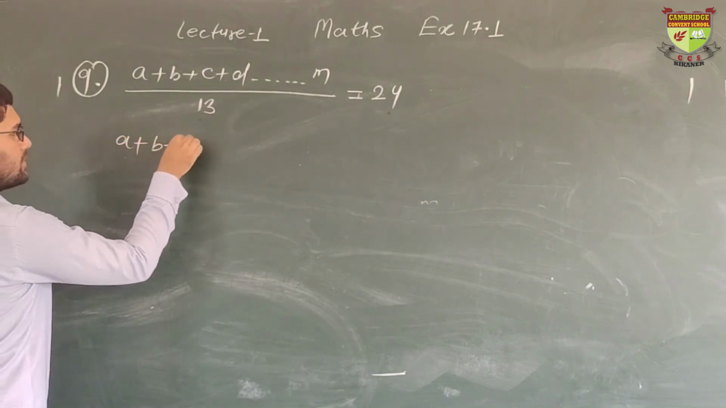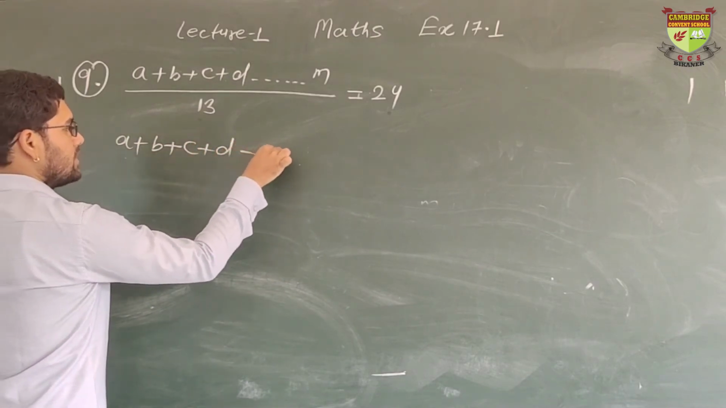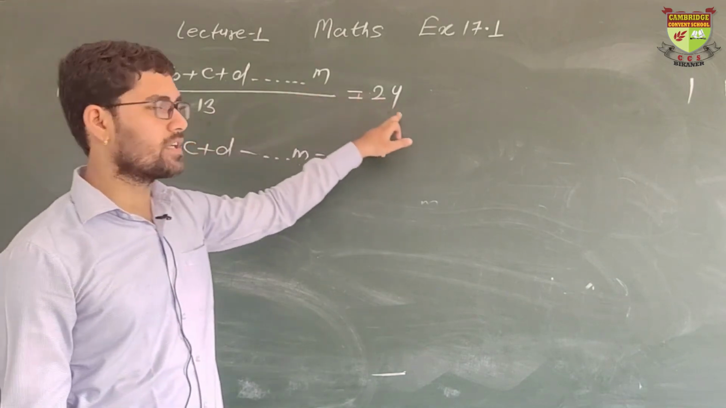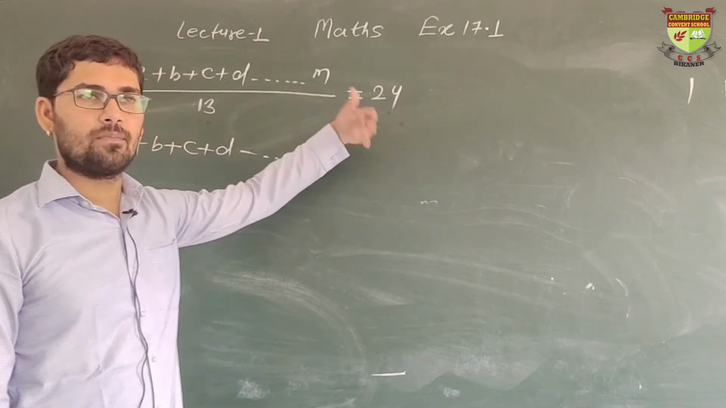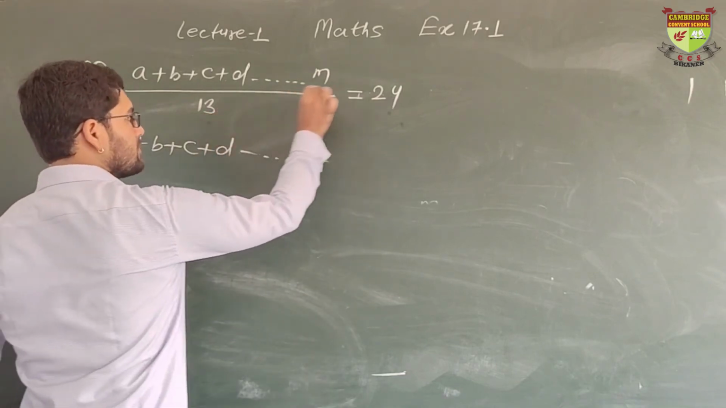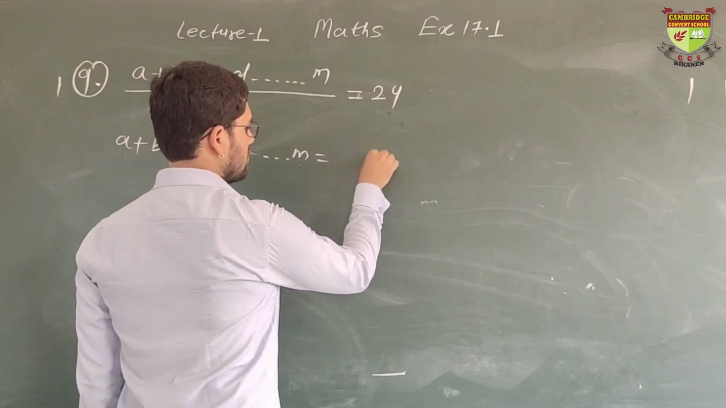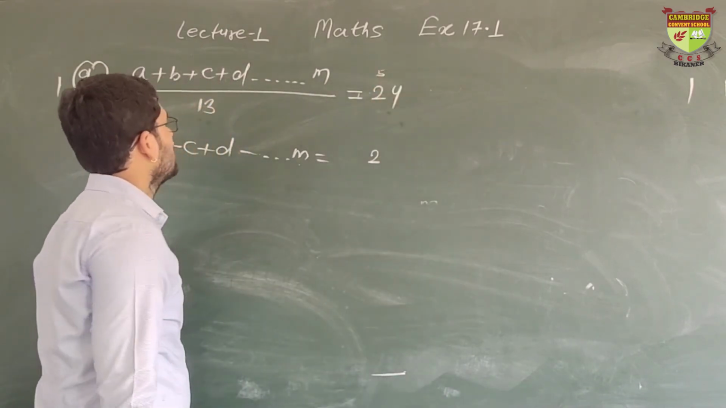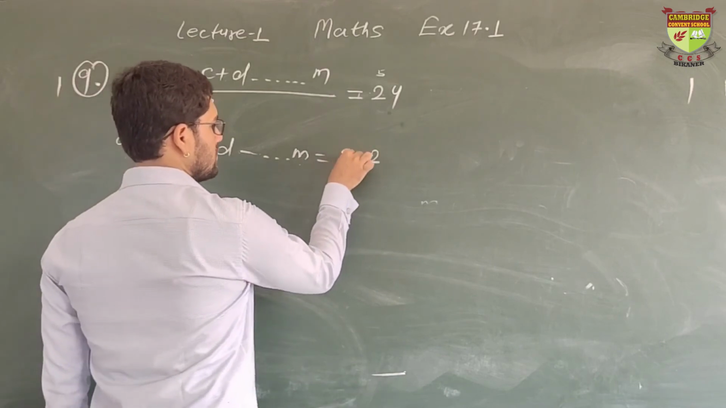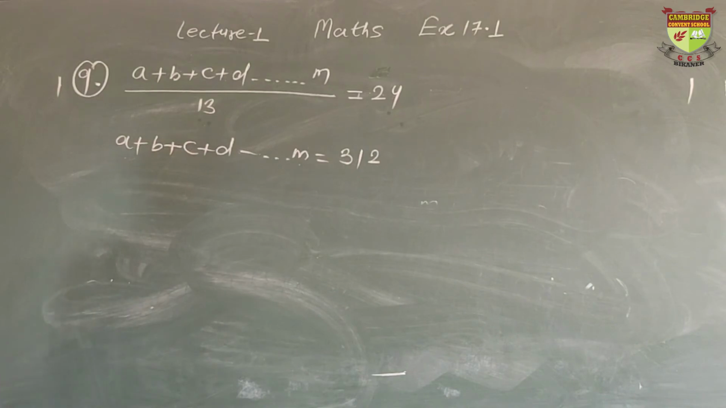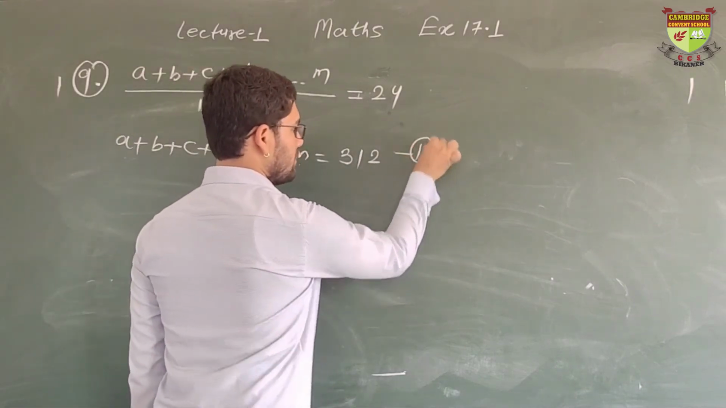A plus B plus C plus D and so on. 13 is divide, when it comes here, it will be multiply. I am multiplying it directly. When 13 is multiplied by 24, it becomes 312. Okay, 312. So this is our equation number 1.